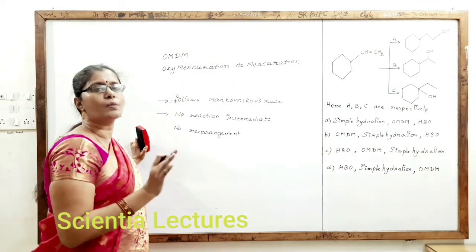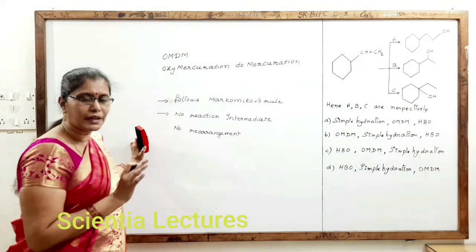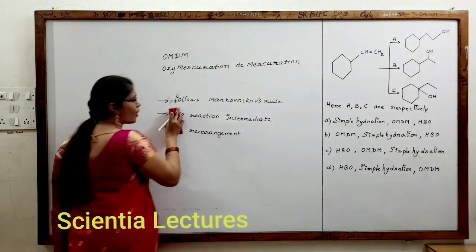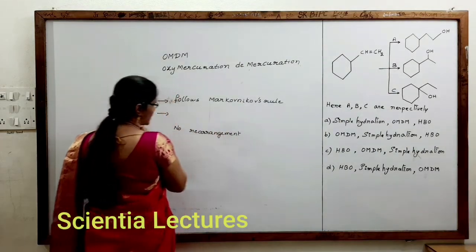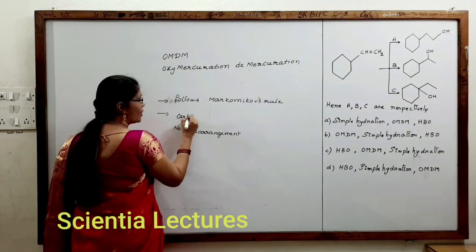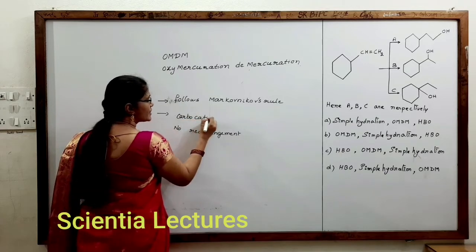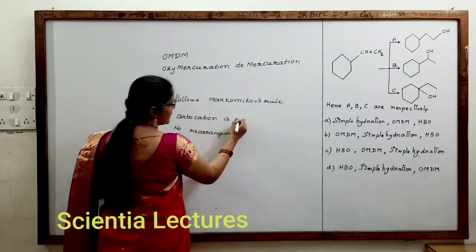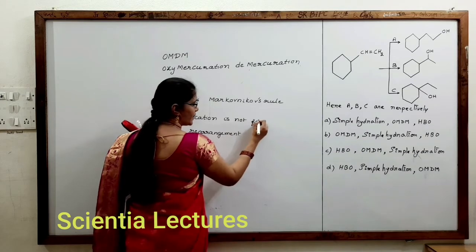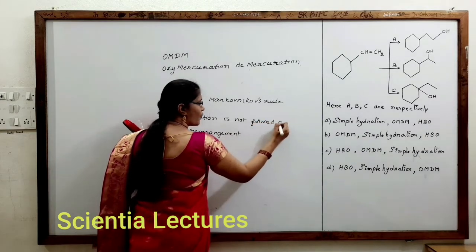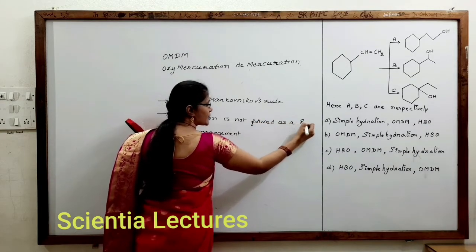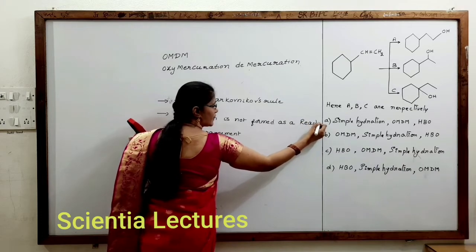Here we don't get a carbocation as a reaction intermediate. You can note that down also: carbocation is not formed as a reaction intermediate here.